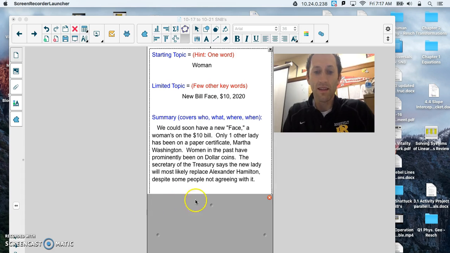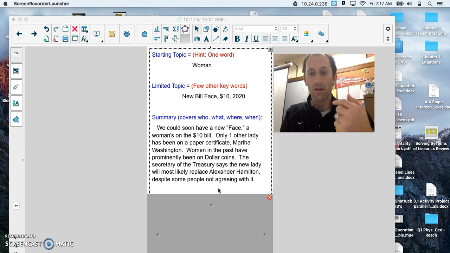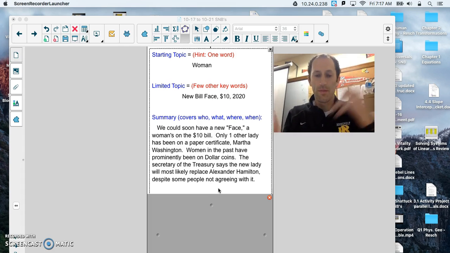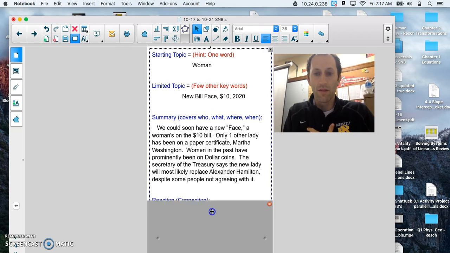Okay, our second to last step is to write a reaction. Your reaction, once again, is your connection. We have text to self, and text to world. All right, here's what I thought after I read the article. Okay, so right below your summary, write this down.